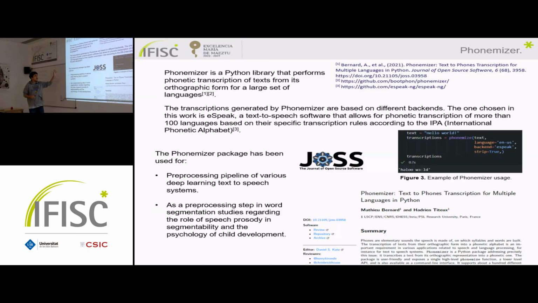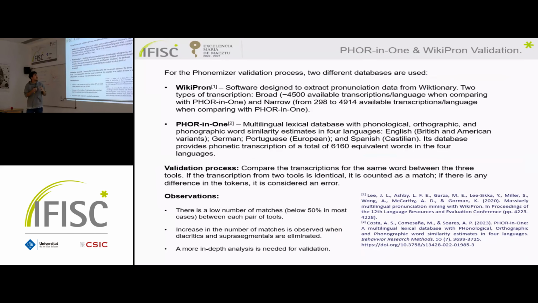Okay, this Phonemizer package has been used for different studies, as they mention in the article. As I've said, I don't know if the transcriptions are well done. I don't have the knowledge about this. So the first thing that we have done is to validate this library by comparing the transcriptions that we obtain with Phonemizer with two different data sets.